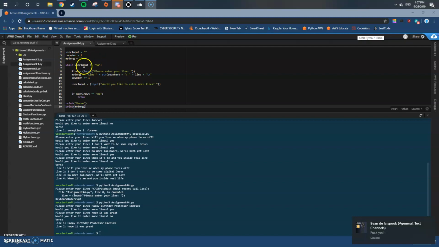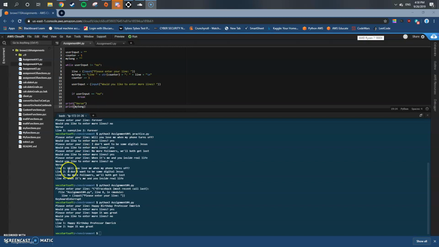And then I create a while loop, so having the user input, if they don't equal enter null, then the line will execute, presenting the line, having you please enter your line, and then asking for the user input, and then that user input is put into the line variable, and then my song variable is added to with this plus equal sign, and then the line is added to the string,